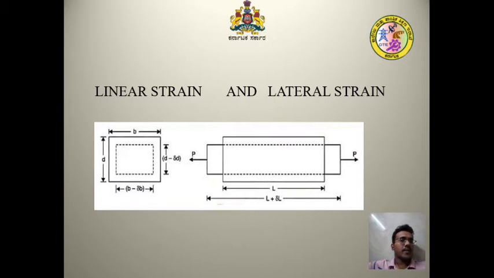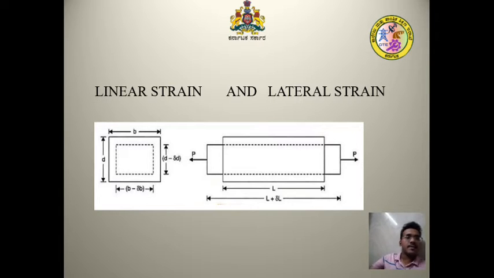In this, the material has been subjected to two tensile loads, that is the forces P at either end. This load tends to pull the material at either end. This tends to change the length.